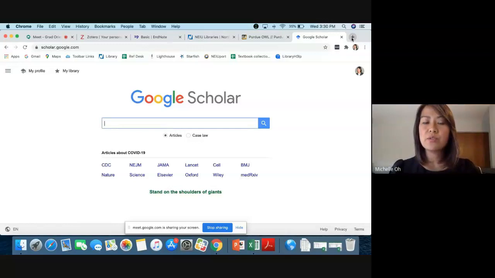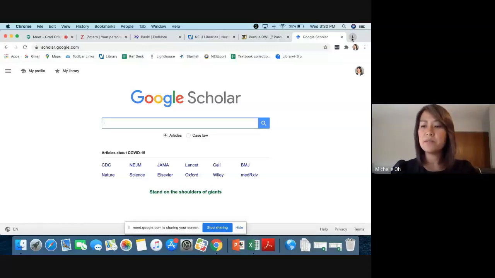Google Scholar searches through academic journals, but also books, and a little bit confusing, it also goes through student work. So that's something that you'll want to be mindful of if you're not sure why you're seeing the kind of results you are. But the things that I want to focus in on are just how to understand a basic record, but also how to set up your connection to the NEIU libraries through your Google Scholar settings.